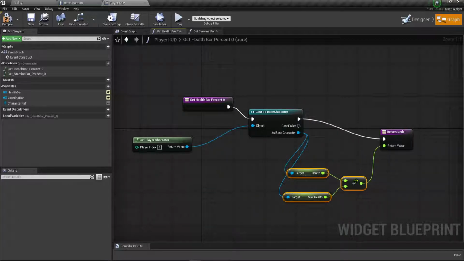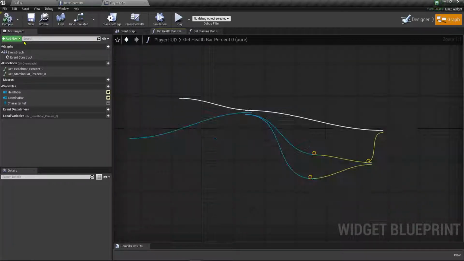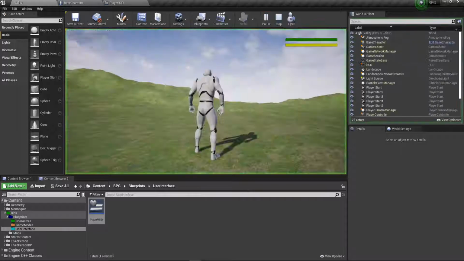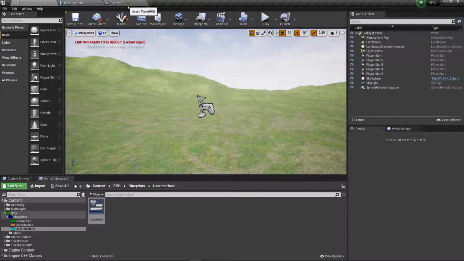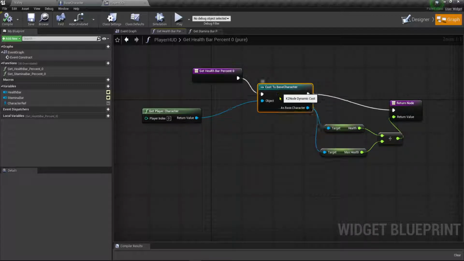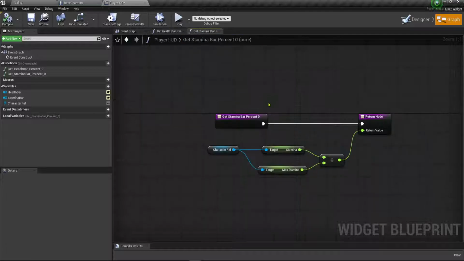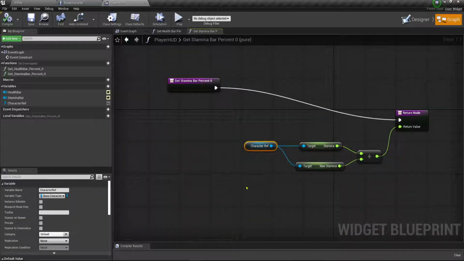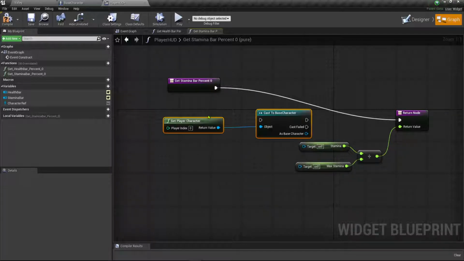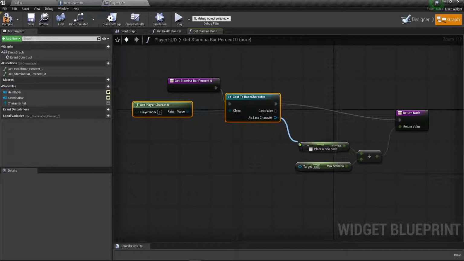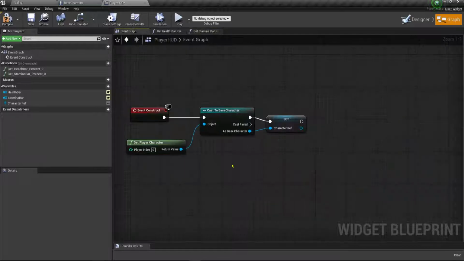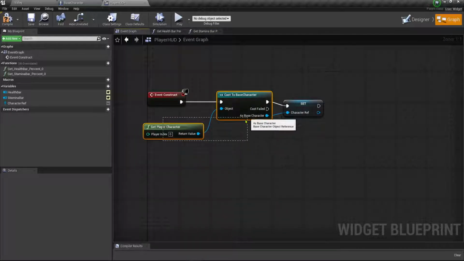I've had this problem before, and usually this is the fix. So let's go ahead and compile and see if that makes my health bar work. And it does make my health bar work. So we'll go ahead and do that. Jump back over here. We can take these two nodes here, Control C to copy, jump over here, take that reference out, Control V to paste those in, plug that up, plug this up. Then we should be able to plug these two in here.